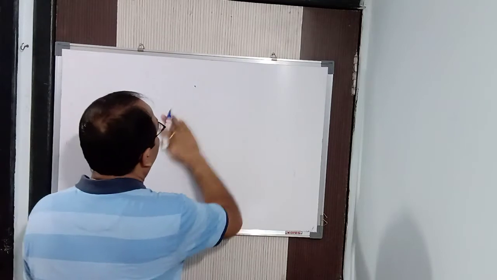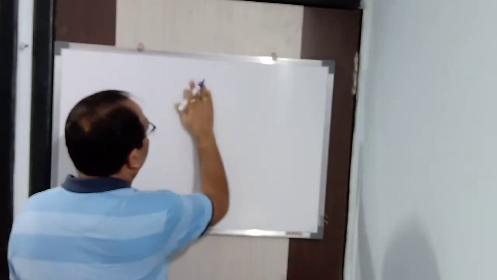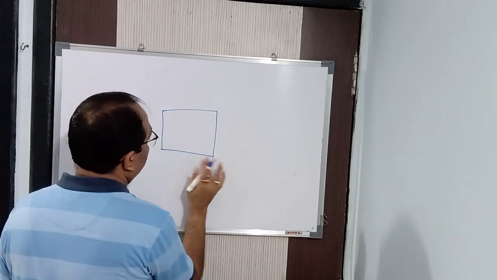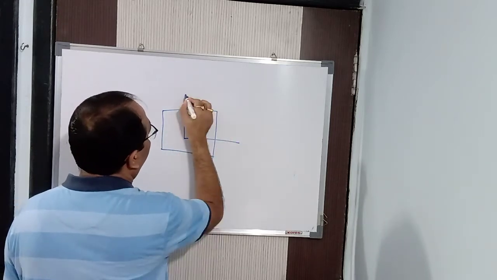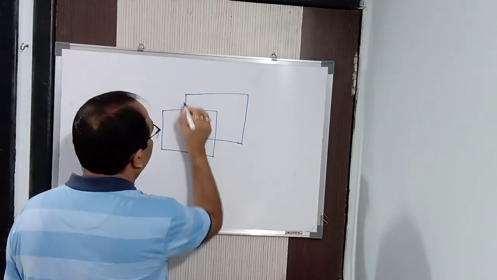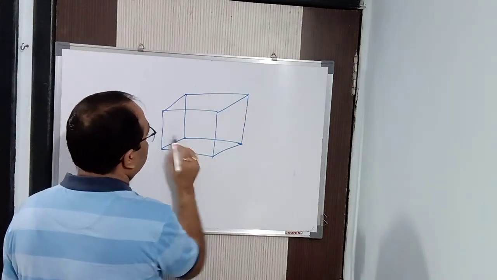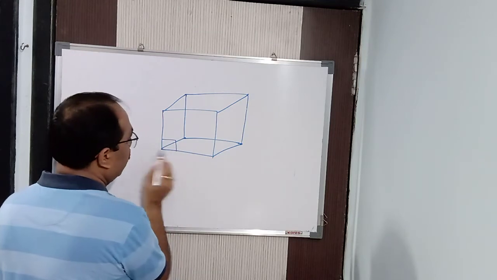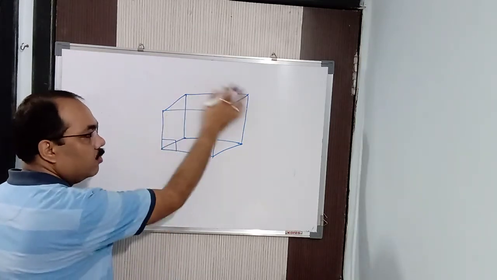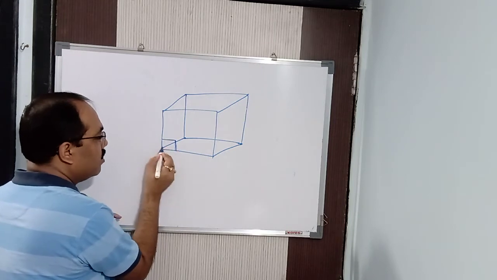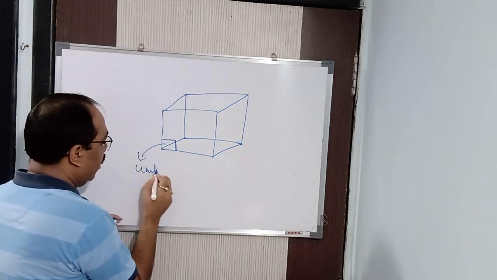For example, let me draw a cube. Let us take the smallest three-dimensional portion of a cube. This is the smallest portion I have taken of a cube. This cube is a solid, three-dimensional portion. It's a lattice structure. So this is known as a unit cell.